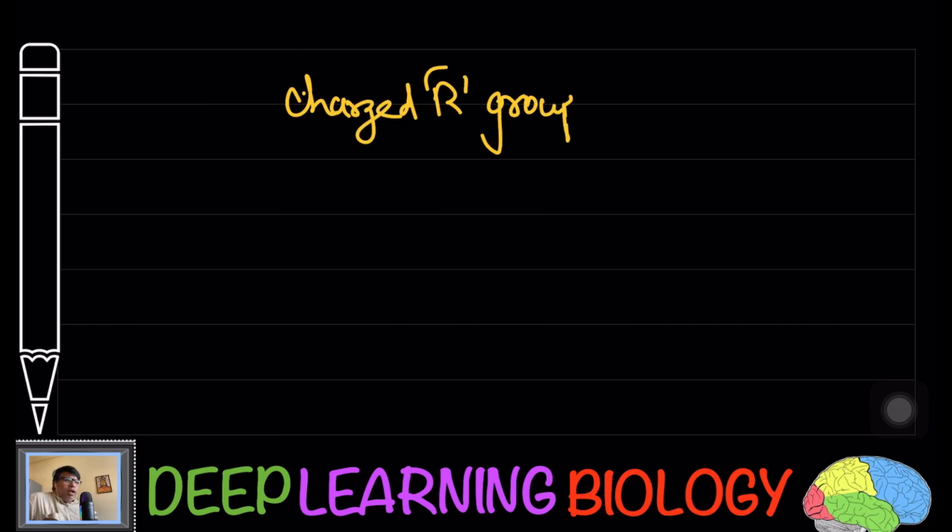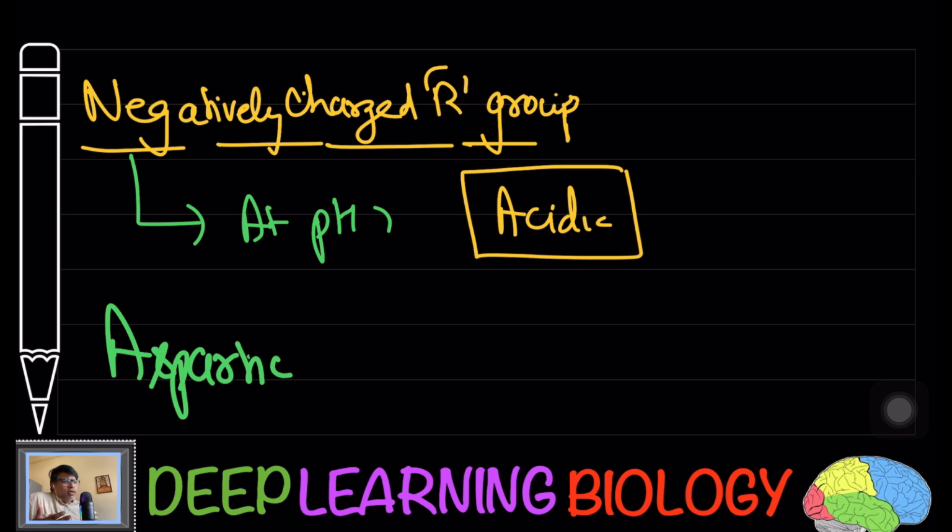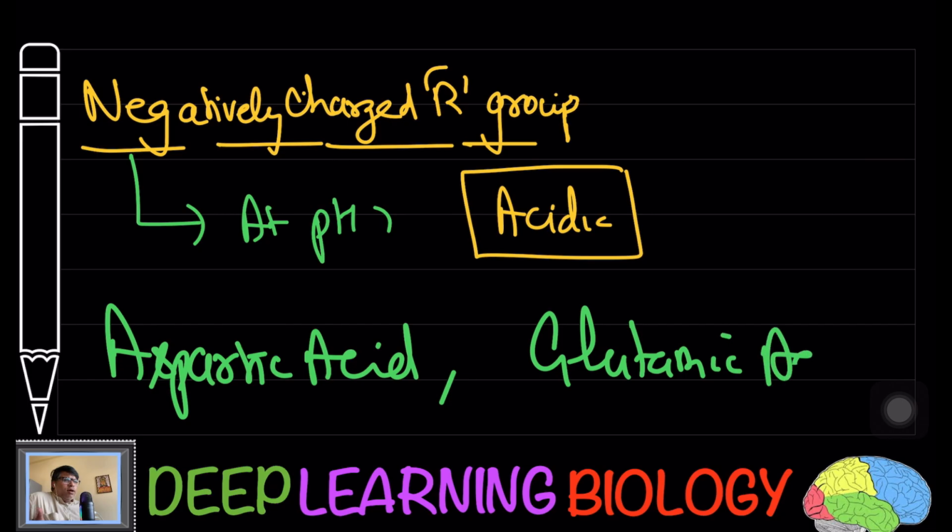Now at the last, we are going to discuss negatively charged amino acids, which are going to have negatively charged R group. At pH 7, generally these have negatively charged R group, and generally these are acidic amino acids. For example, aspartic acid and glutamic acid.